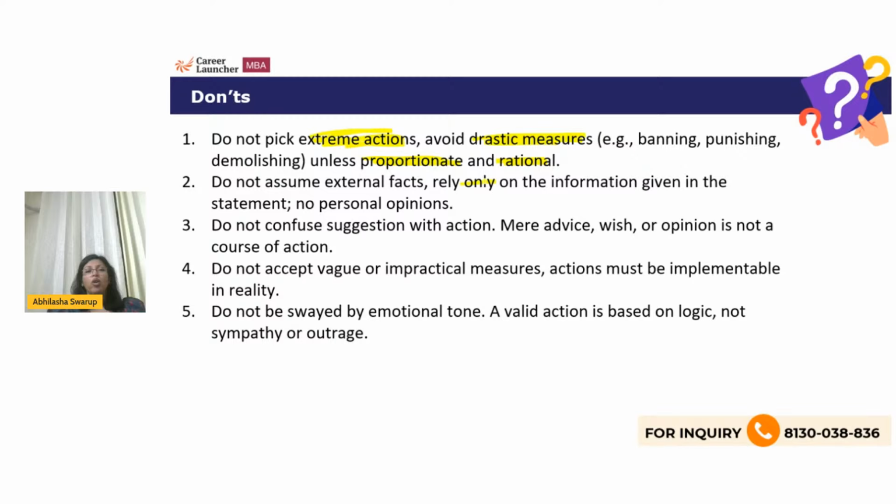Please rely only on the information that is given. Do not assume external facts, and please don't put in any personal opinions. Do not confuse suggestion with action. If there is a suggestion, then that is not a valid answer. Mere wish, advice, or opinion is not a course of action. I wish you would do this, that's not a course of action.